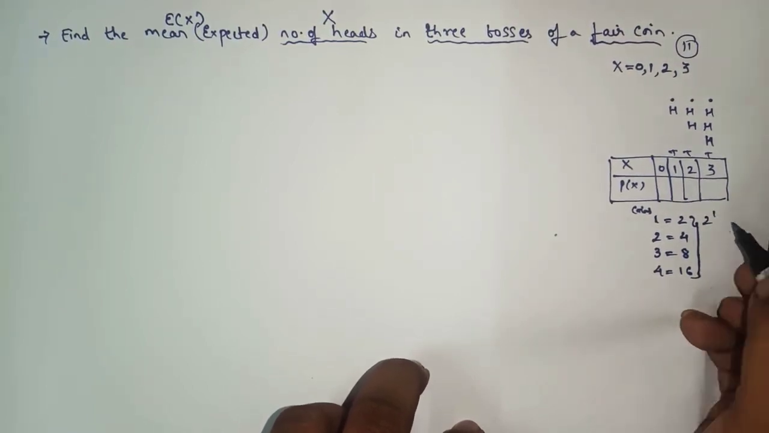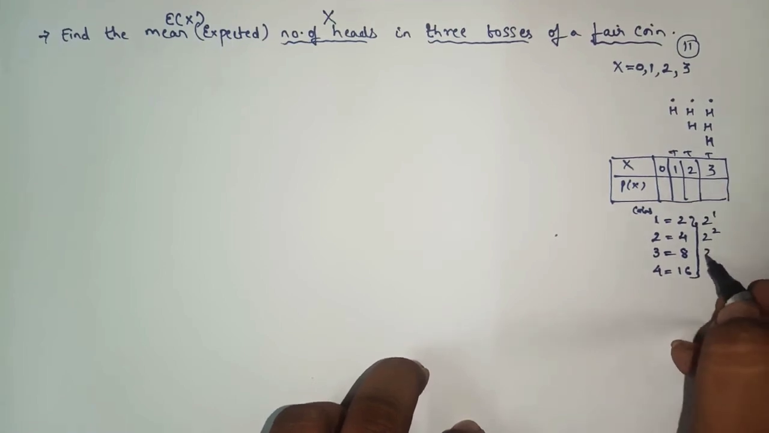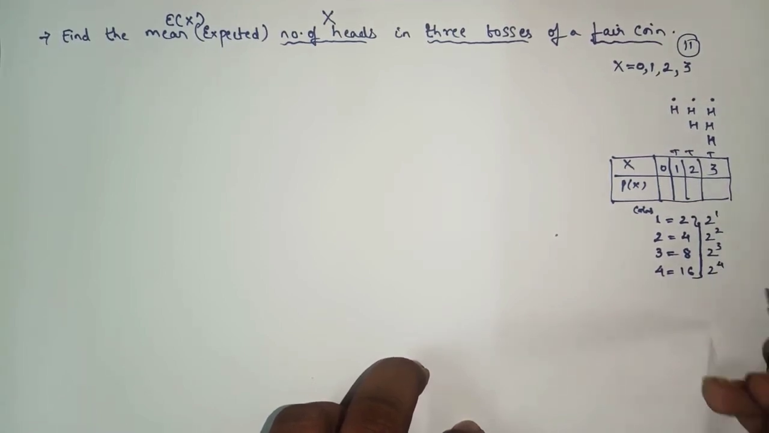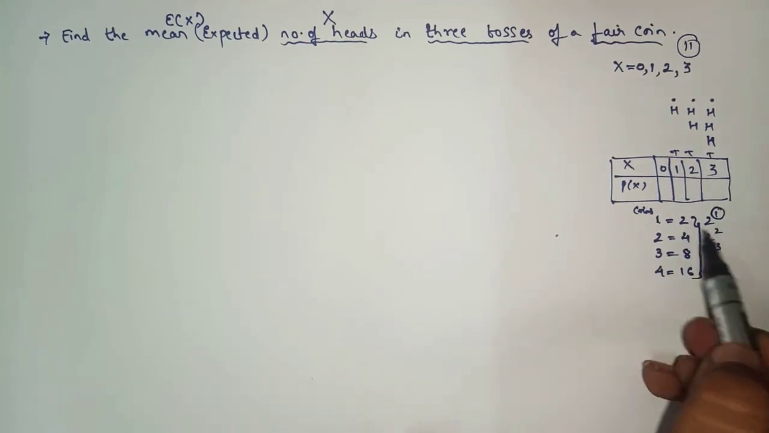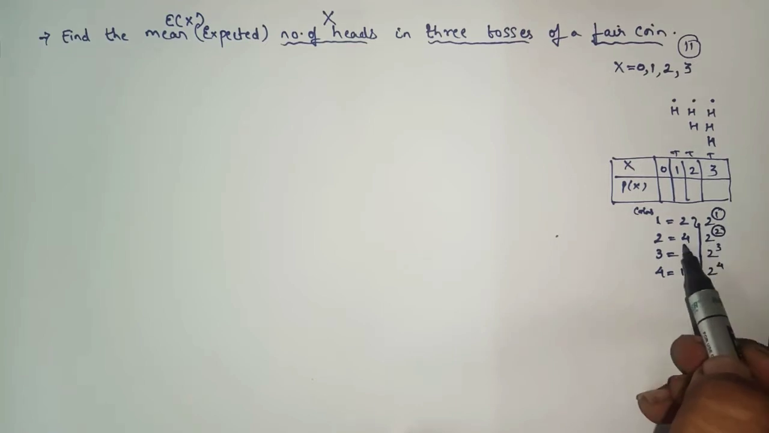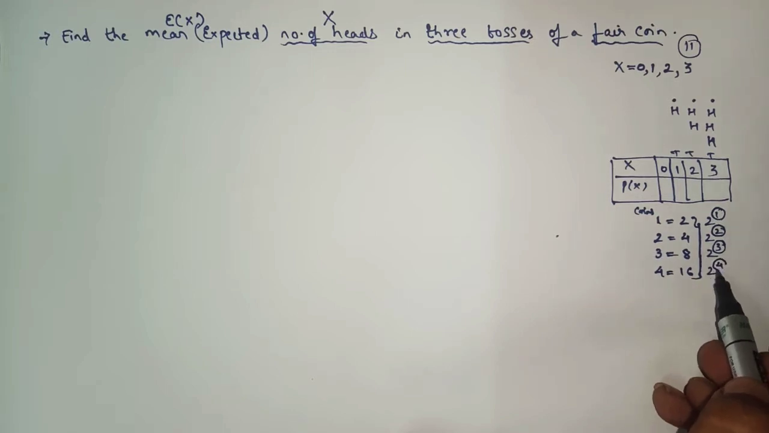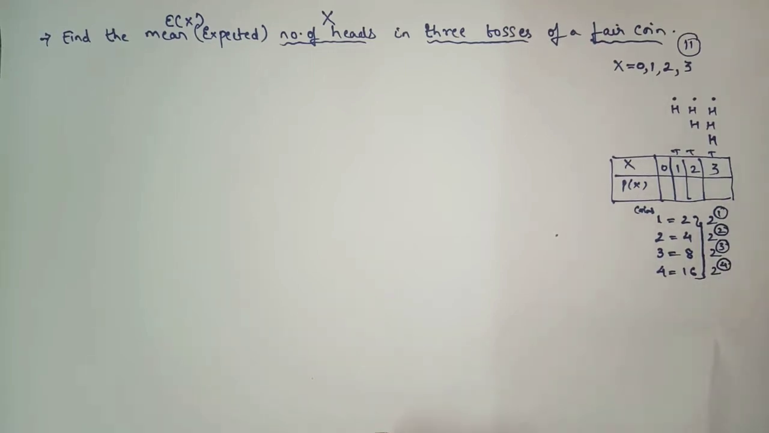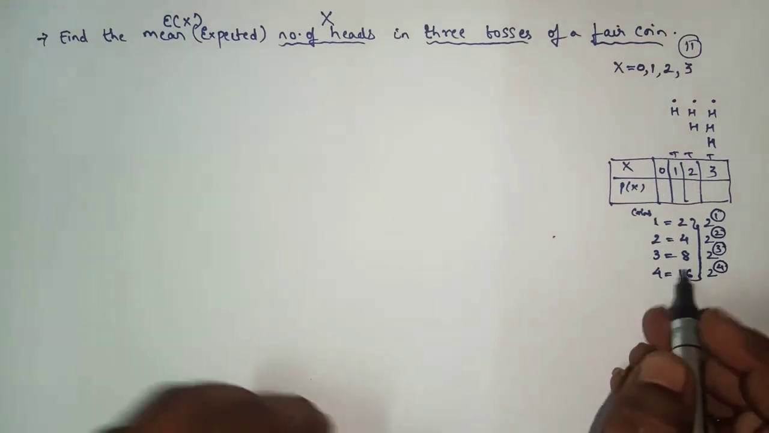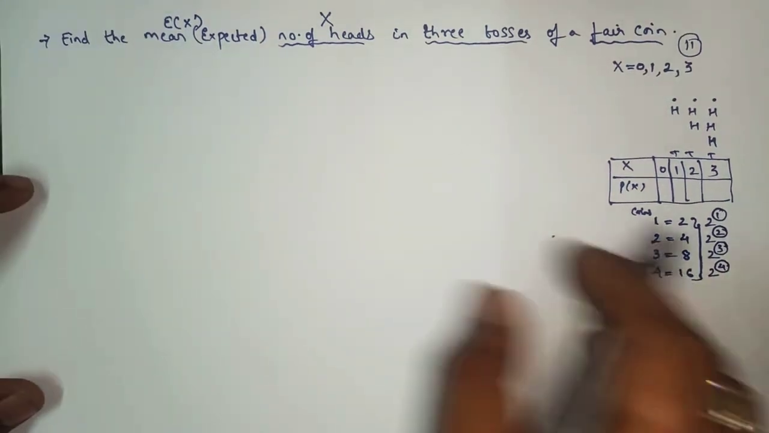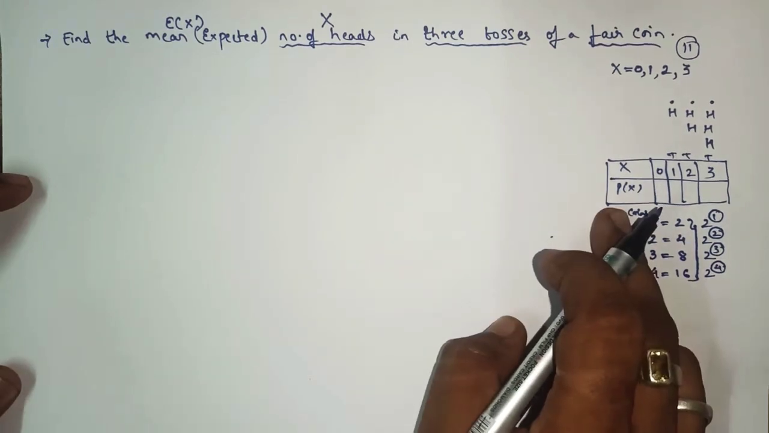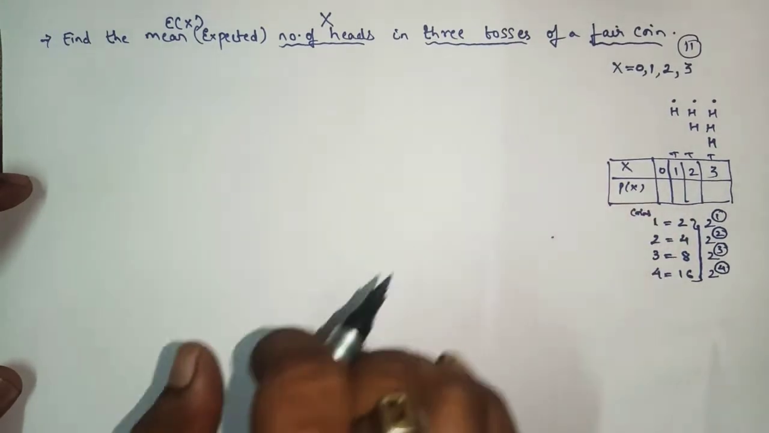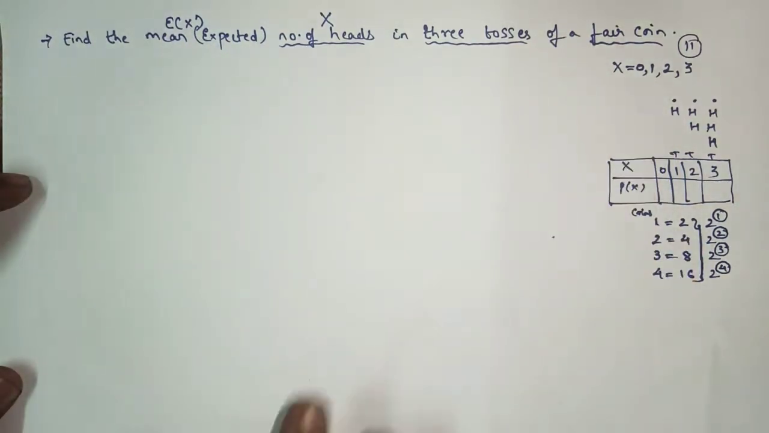Here the concept goes like this: powers of 2, 2 raised to 1, 2 squared, 2 cubed, 2 raised to 4. It means if one coin is tossed, the answer will be 2. If two coins are tossed, the answer will be 4. If three coins are tossed, n of s will be 8. If four coins are tossed, n of s will be 16. Yes or no? So now we'll see how to present the sum and how to prepare a probability distribution table, and then how to find the expected value for this question.